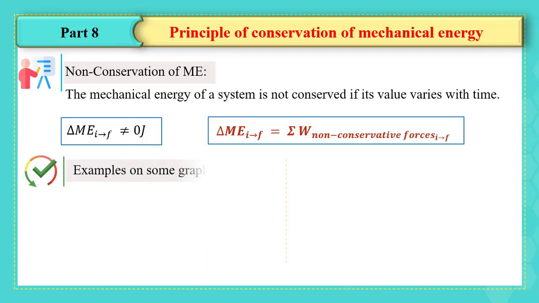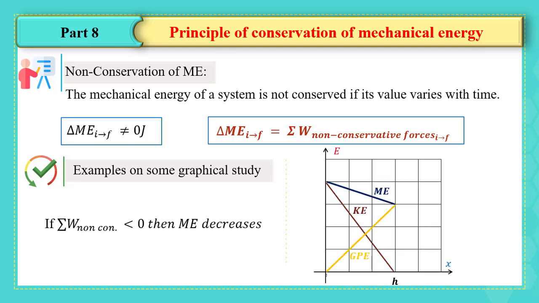Consider these graphical studies about the non-conservation of mechanical energy. If the sum of the work done by the non-conservative forces is negative, then the mechanical energy decreases in this case. Here we can say that the variation of the gravitational potential energy is exactly opposite to the variation in the kinetic energy.